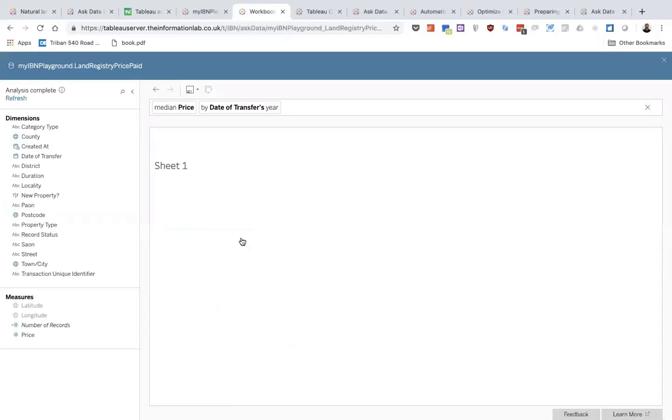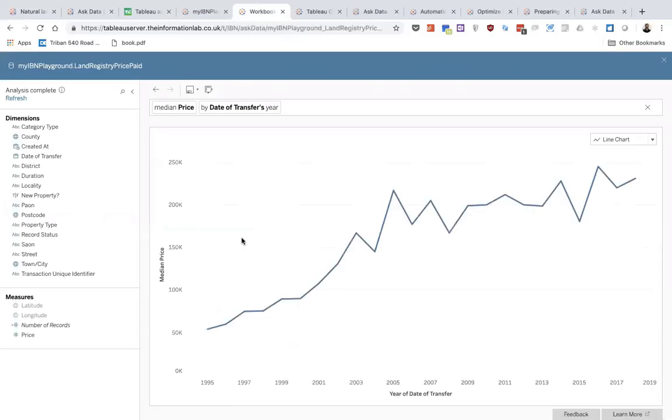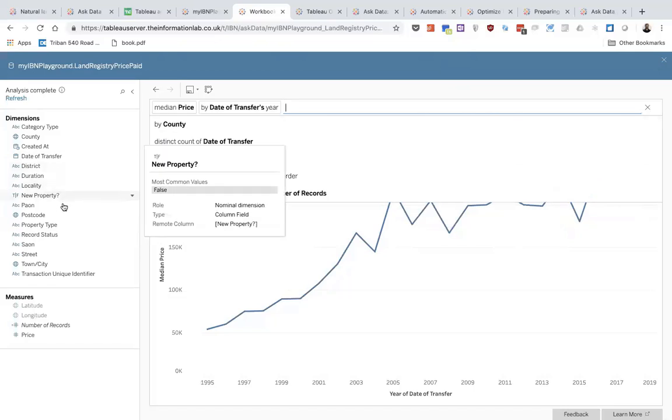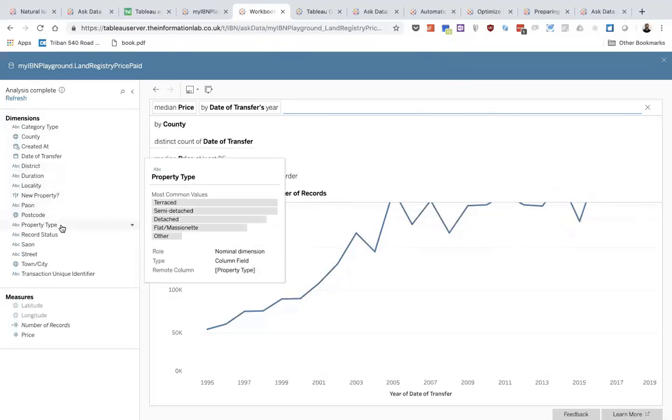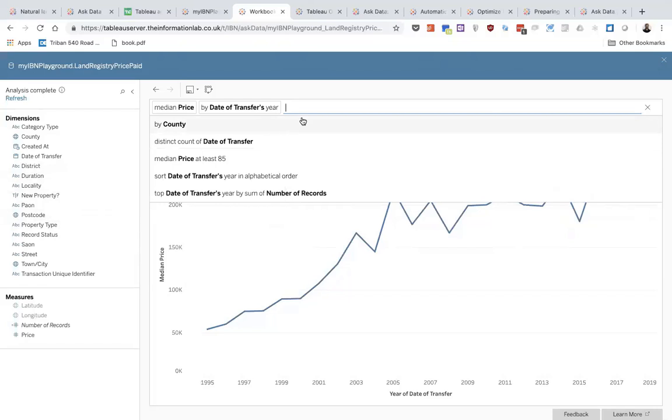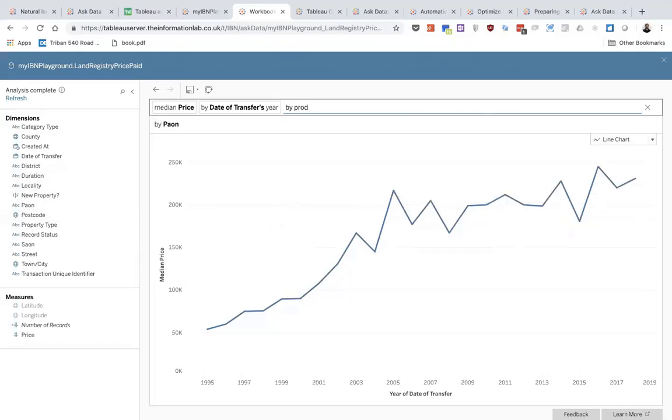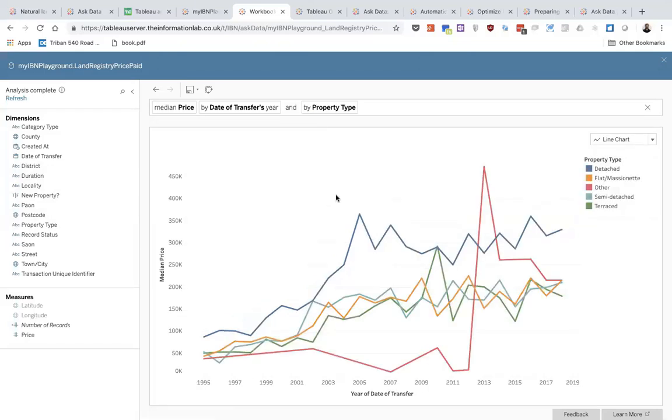You'll notice that Ask Data actually opens up a new tab, and immediately I can see the median price over time. And similar to any Tableau server view, we can hover over the chart to get an understanding of what's underneath this data. Now I see here I've got a property type in here, so I can see the terraced, semi-detached, detached, etc. So maybe I want to split this by property type. So I want to type in by property type over here. And Tableau understands what I want to do and immediately brings it onto color, as we would see on a Tableau Desktop view.